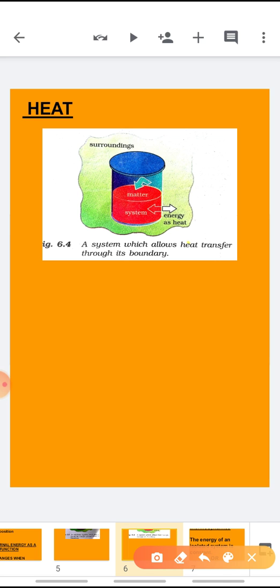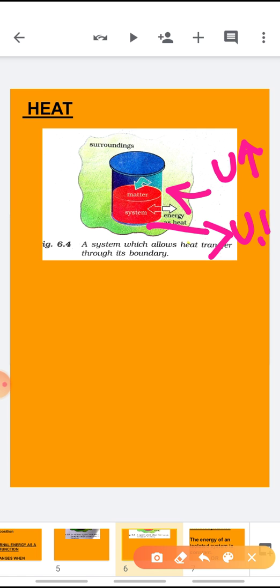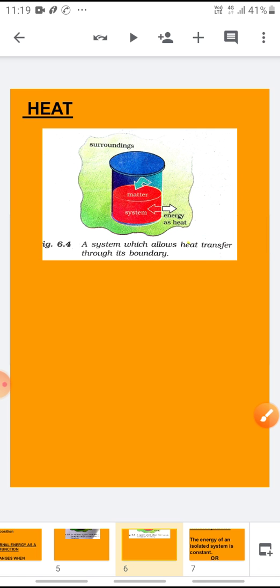It is not an isolated system. The heat can easily enter or exit from the system through the boundaries. When heat is entering the system, that means the internal energy U is increasing. When heat is leaving the system, then the internal energy is decreasing.